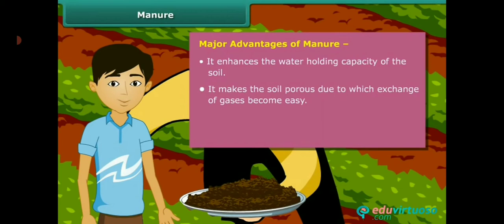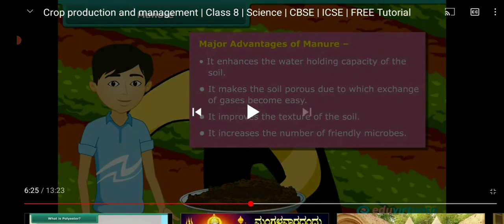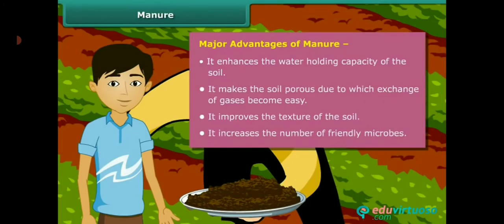Let us see major advantages of manure. It enhances the water holding capacity of the soil. It makes the soil porous, due to which exchange of gases becomes easy. It also improves the texture of the soil. It increases the number of friendly microbes.